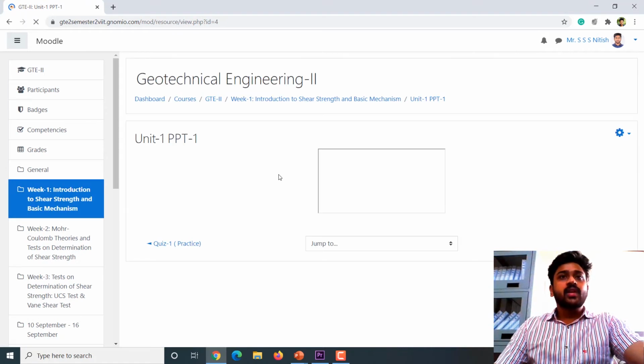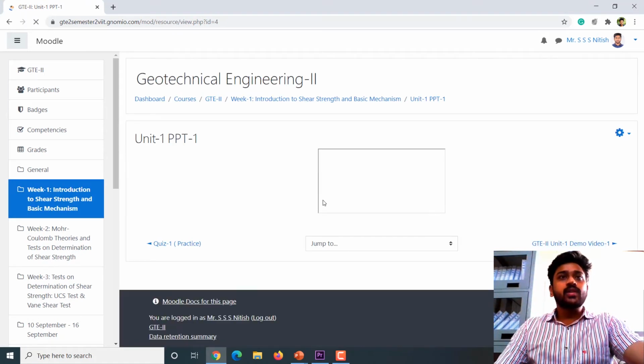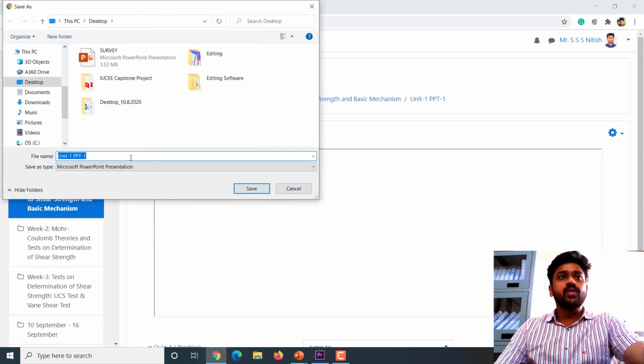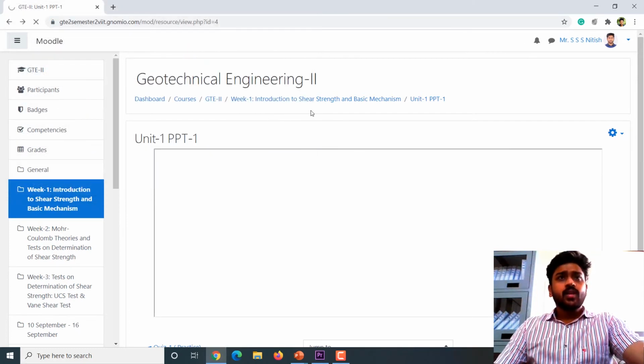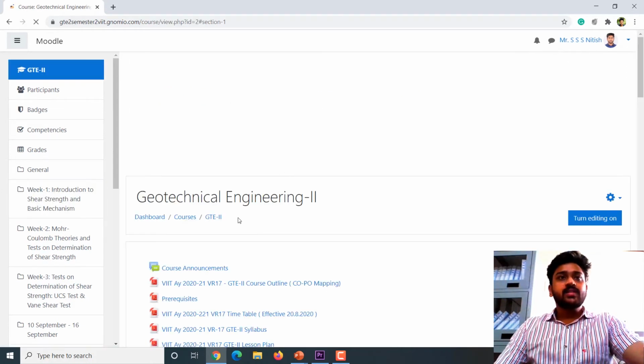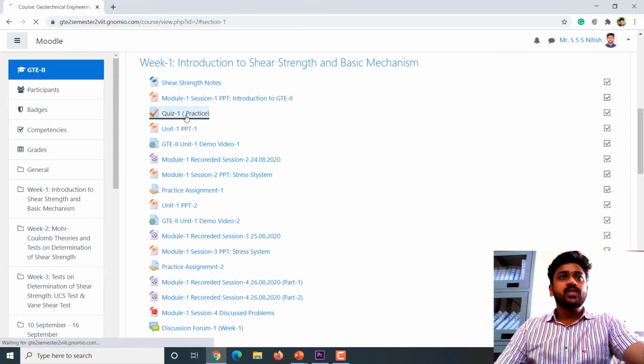So this is also made available so that they can clearly download it here. It is not embedded, so a pop-up window will appear in this manner and they have to download this. Coming to the other one, I have mentioned the quiz also for their practice. I have given a practice quiz which is of 5 marks,